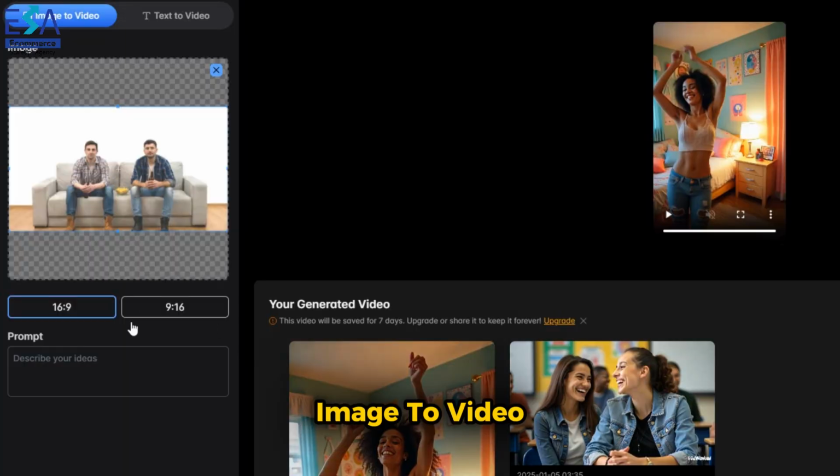Image to video. I uploaded this image and tested the hug feature, and asked two men hugging each other. With the new prompt, the results improved significantly.